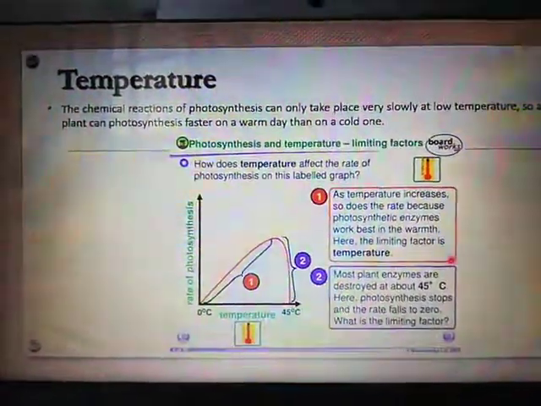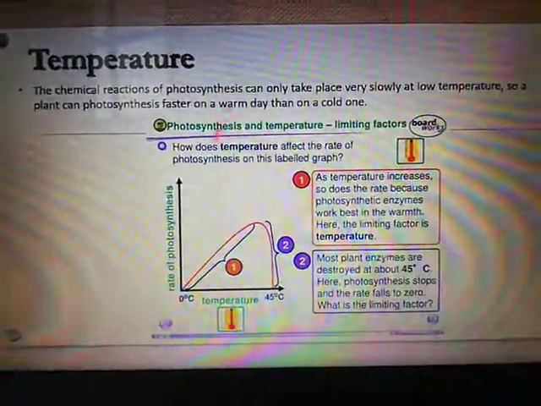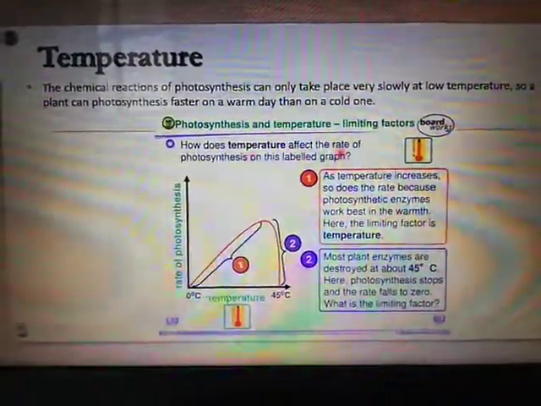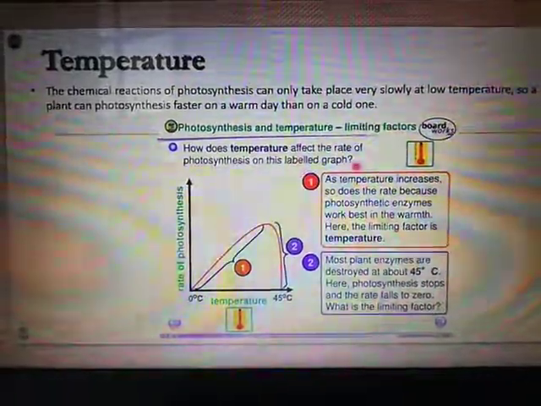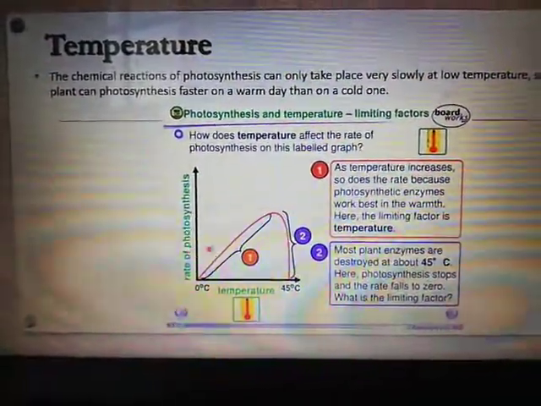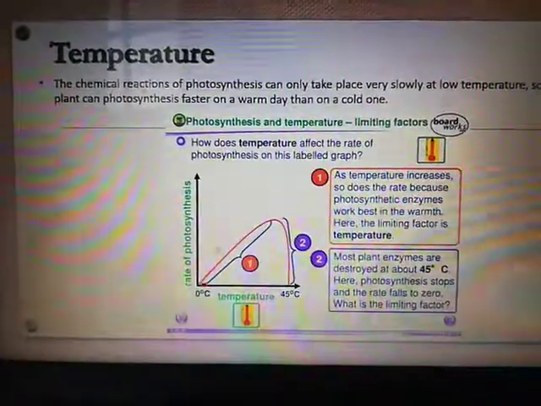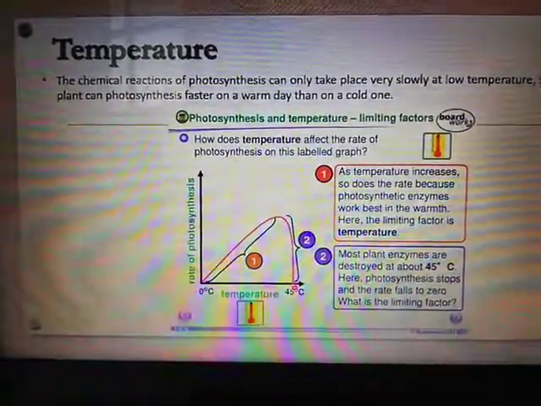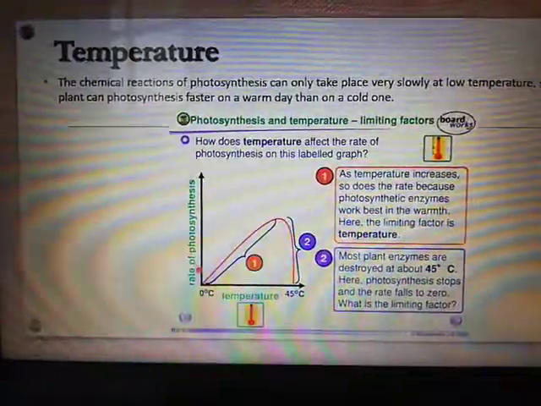Let's see the graph here: photosynthesis and temperature, limiting factors. How does temperature affect the rate of photosynthesis on this labelled graph? This is the graph, the red color. You look at the shape of the red color. The x-axis will be temperature, and here will be the rate of photosynthesis.